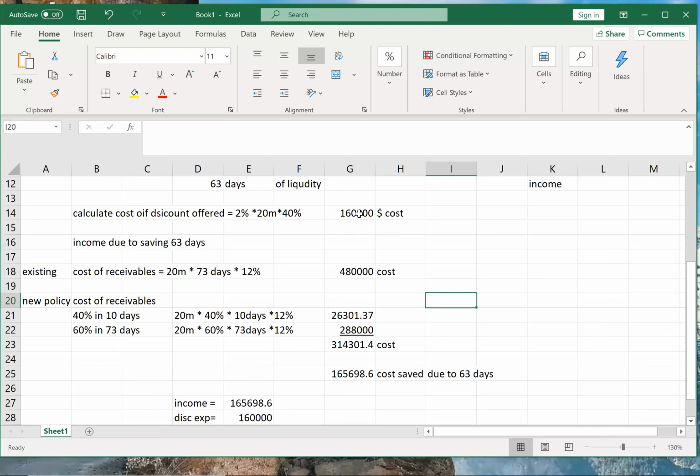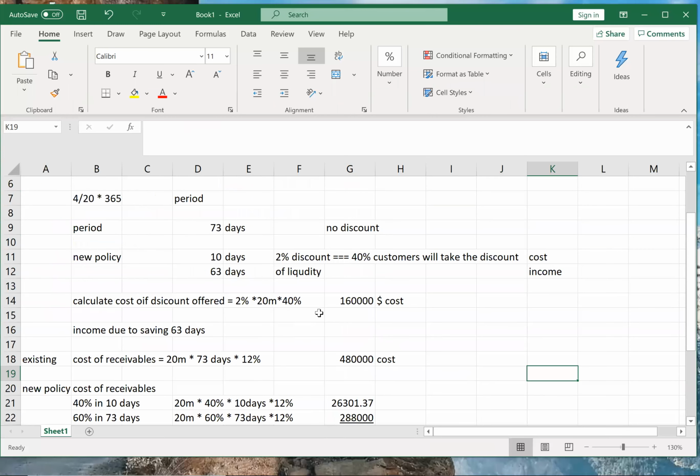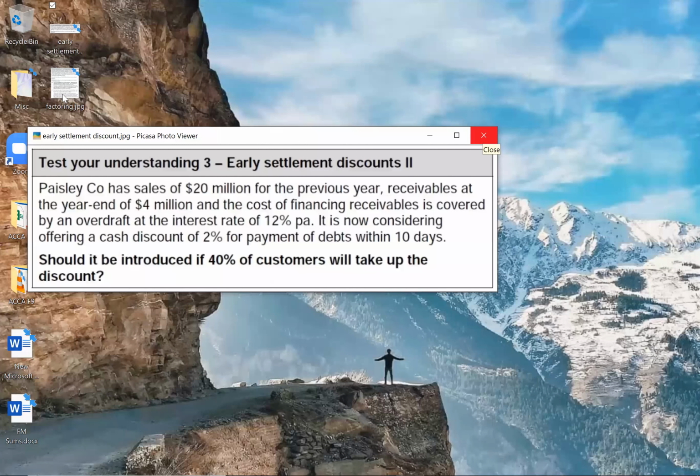If the cost of discount was higher and cost saved was lower, then new policy should not be taken. Correct? New policy should not be adopted, and giving discount does not make sense. So that is how you will calculate early settlement discount. Okay. Next,